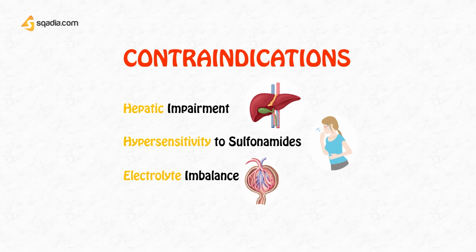So any patient who already has such electrolyte problems like acidosis or hyponatremia or hypokalemia should not be given these drugs, because they will further aggravate the condition. So this was all about the contraindications for this group of drugs.